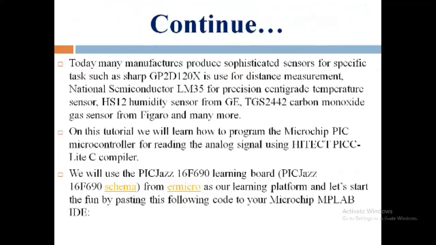Today many manufacturers produce sophisticated sensors for specific tasks such as Sharp GP2D120X used for distance measurement, then National Semiconductor LM35 for precision centigrade temperature sensor, HS12 humidity sensor from GE, TGS 2442 carbon monoxide gas sensor from Figaro, and many more.